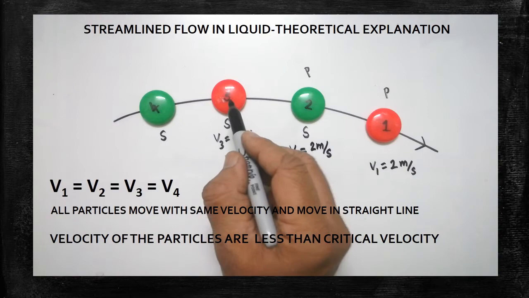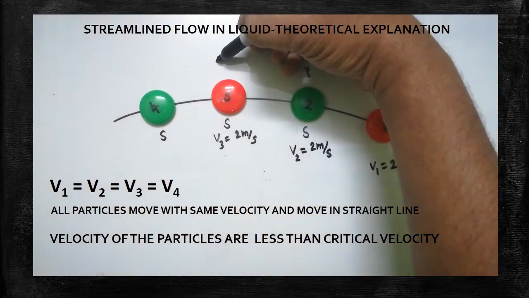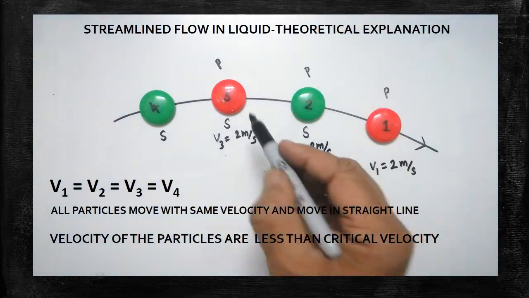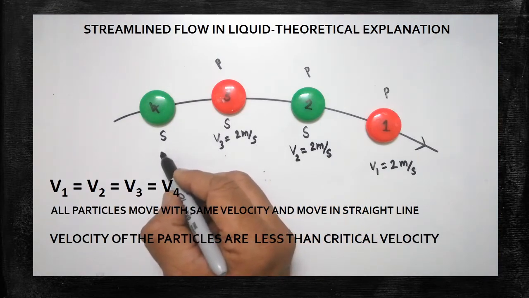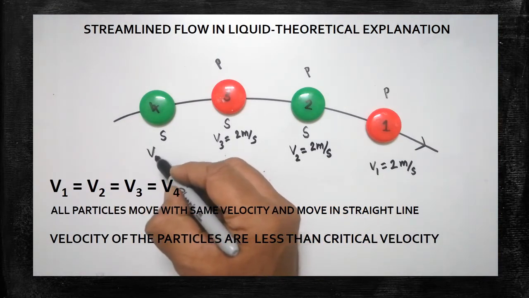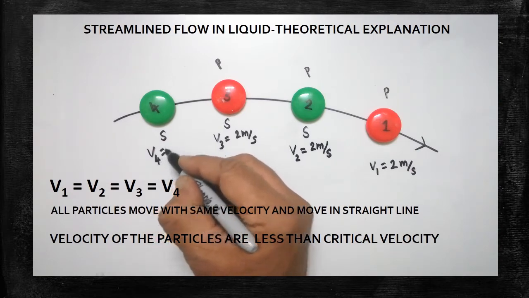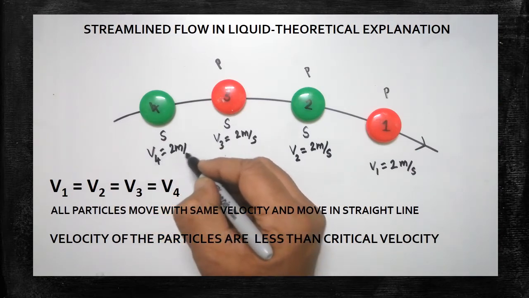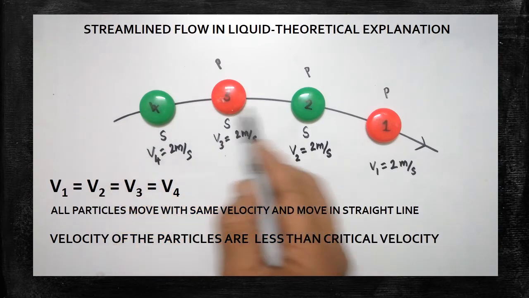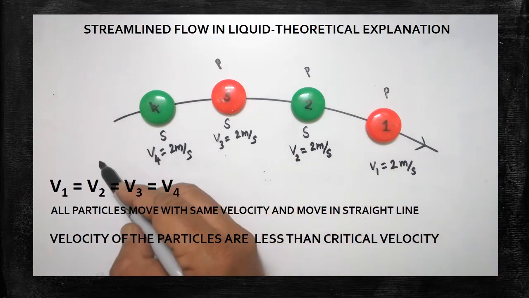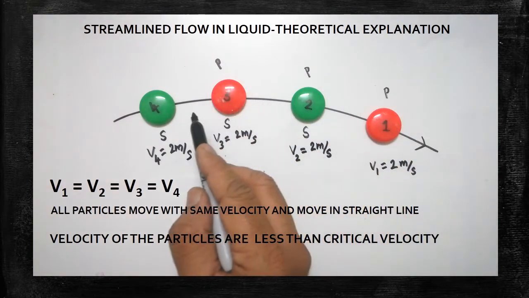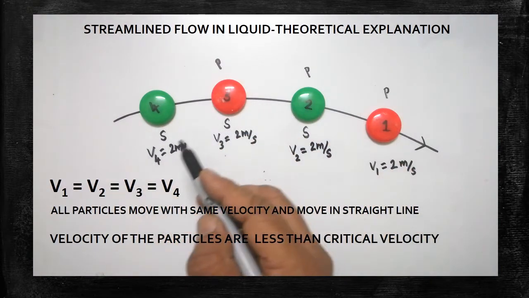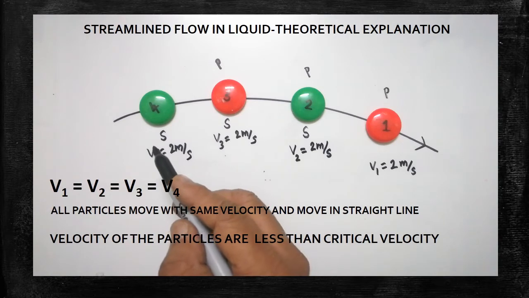The fourth particle is the successor, and the third particle is the predecessor. The predecessor moves with 2 meter per second, so the successor also should move with the same speed. So the velocity of the fourth particle must be 2 meter per second. Look at the complete path. When the particles move in the same path, all the particles should have the same speed. Only then the flow is called steady flow.